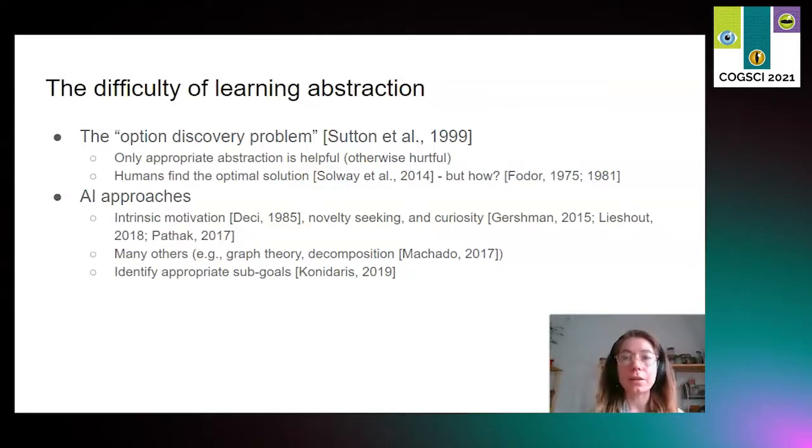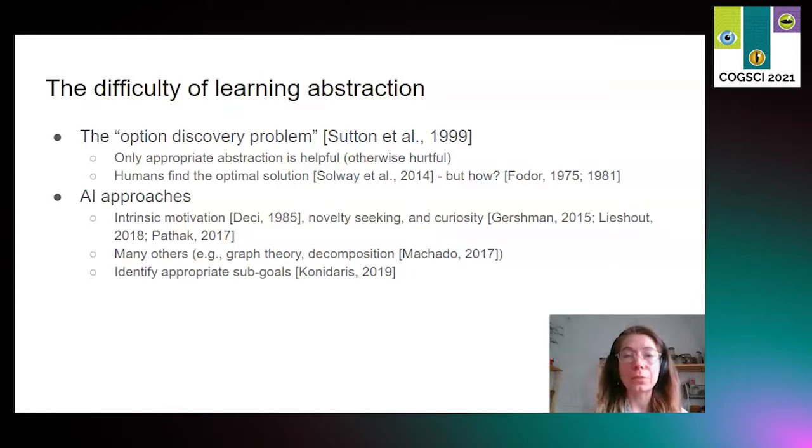The problem is that hierarchy only helps when the chosen abstraction captures the important aspects of a task, but it hurts otherwise. So an abstraction can be great for one task, say crossing the street, but horrible for another, say birdwatching. So the problem is how to find the optimal abstraction each time, which we know humans do quite well. There have been interesting suggestions for how to do that, for example related to intrinsic motivation. This is the idea that agents reward themselves for learning skills, which are useful for doing the original task. The crucial question is, of course, how to learn these skills without knowing yet what will be rewarded in the end.